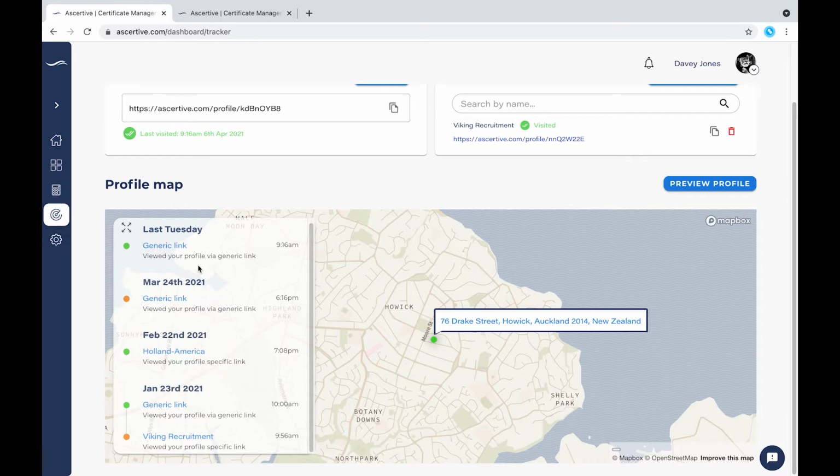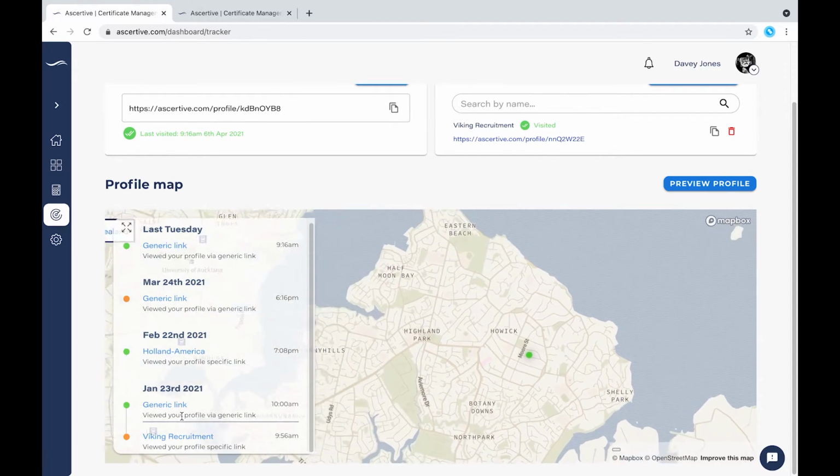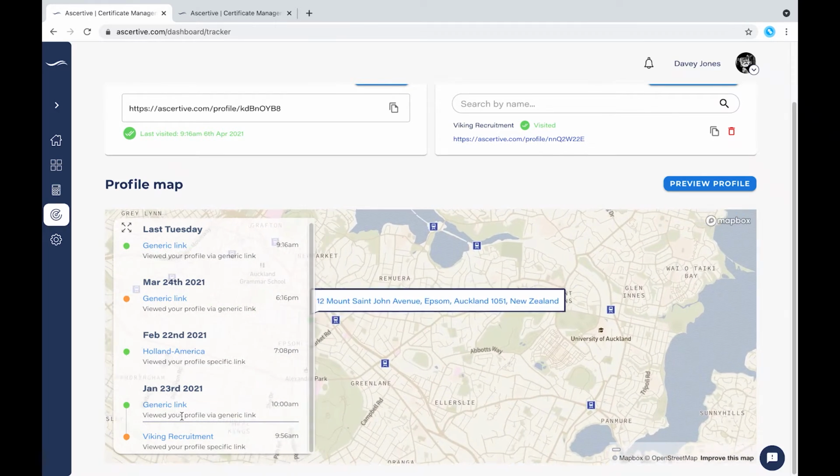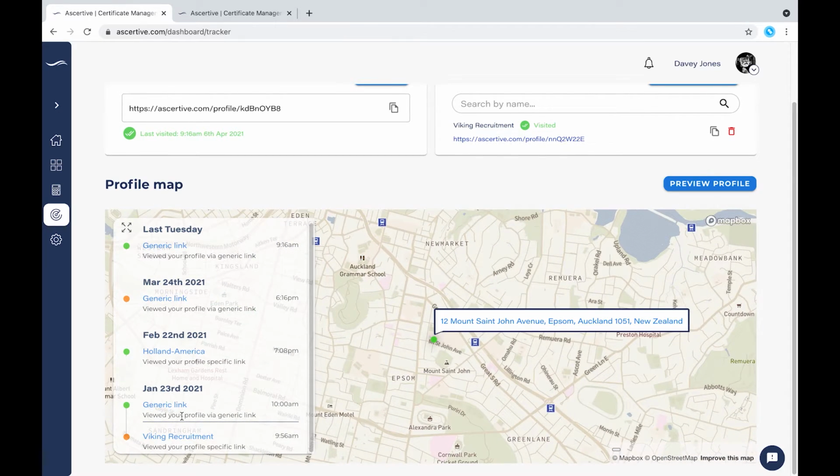The profile map logs all your profile views, letting you know who is accessing your information and where in the world they're accessing it from. For example, someone viewed Davy's profile via a generic link on the 23rd of January at 10 a.m. Clicking on the view will zoom in and give an address. Please note that these locations only give a general sense of where your profile was accessed from.